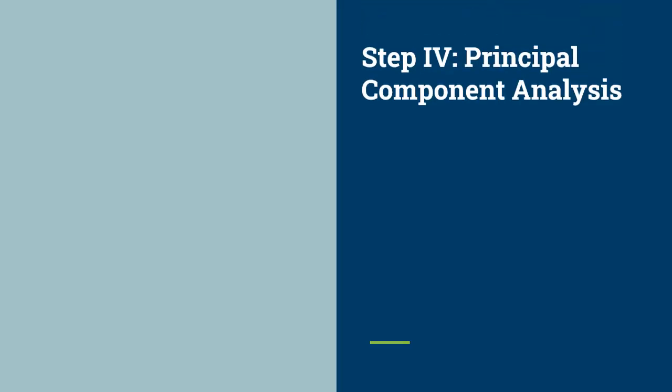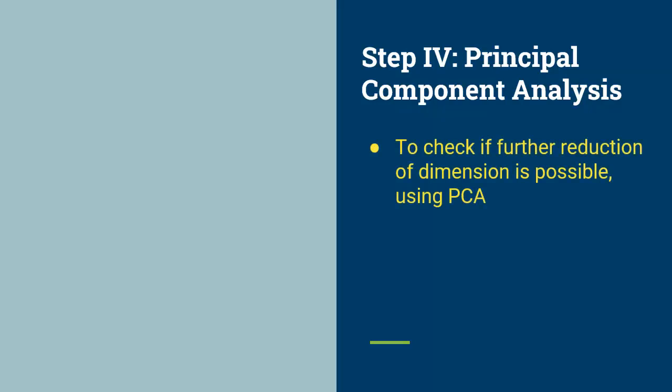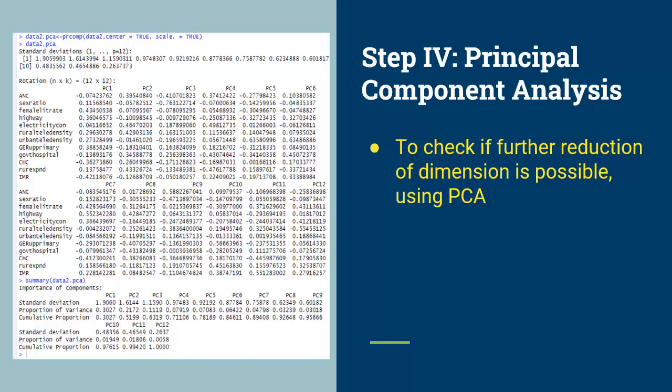Our next step involves principal component analysis. We are going to create a full model by regressing this final set of variables on IMR. We want to see whether more reduction of dimension is possible. Here are the results of PCA. We notice that every variable is carrying significant information here, so we cannot drop any more variables. Therefore, we accept this set of variables as our final set.